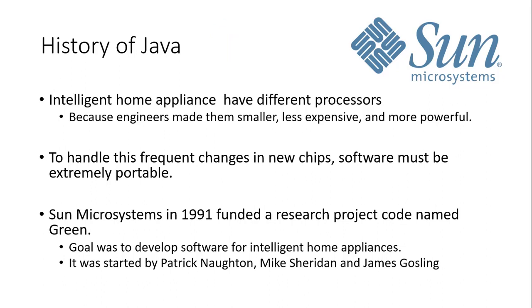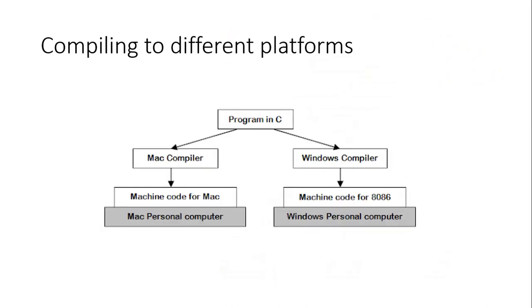Let me go back to the previous slides, and let me tell you what problem they were facing. Assume that this is not the computer now. This was your microwave oven, or maybe this was your television. Every television, every microwave oven, or maybe every coffee maker had its own microprocessor, which was different.